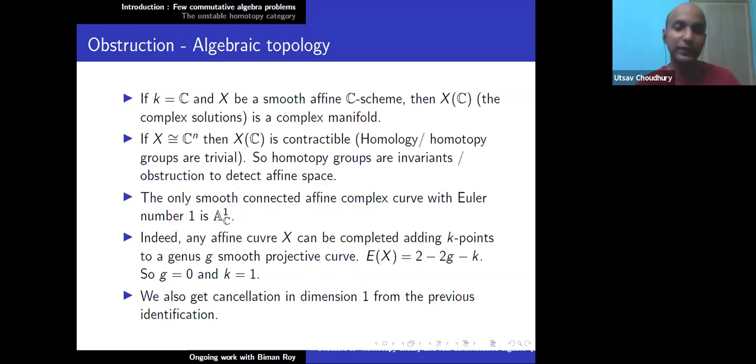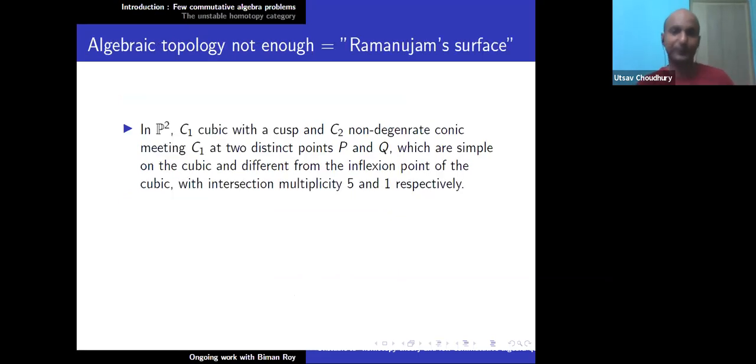And the proof is precisely this: A2 has Euler number equal to 1. So X times A1 is A2 implies X times A1 has Euler number 1, and Euler number is homotopy invariant. So X times A1 has the same Euler number as X. So X has Euler number 1 and it has to be a smooth connected affine complex curve. So we get this cancellation.